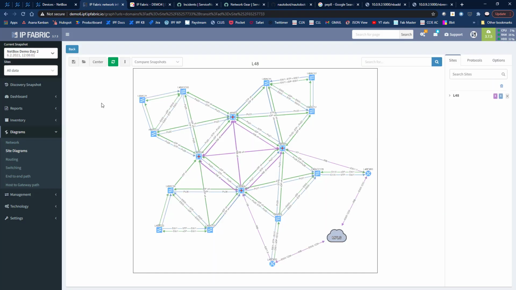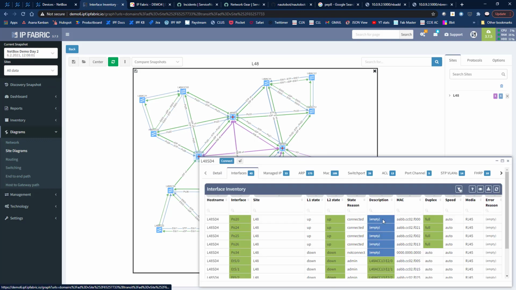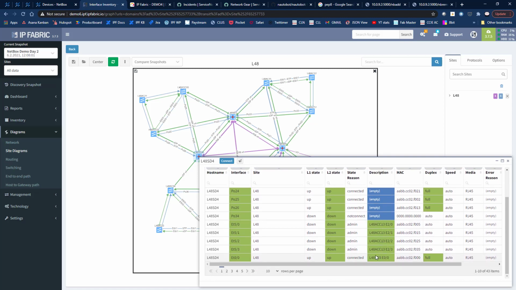And then if I flip to the new version of the diagram from the newer snapshot, we can have a look at those interfaces and see that those interface descriptions have names that make sense rather than the gibberish ones. So all good.